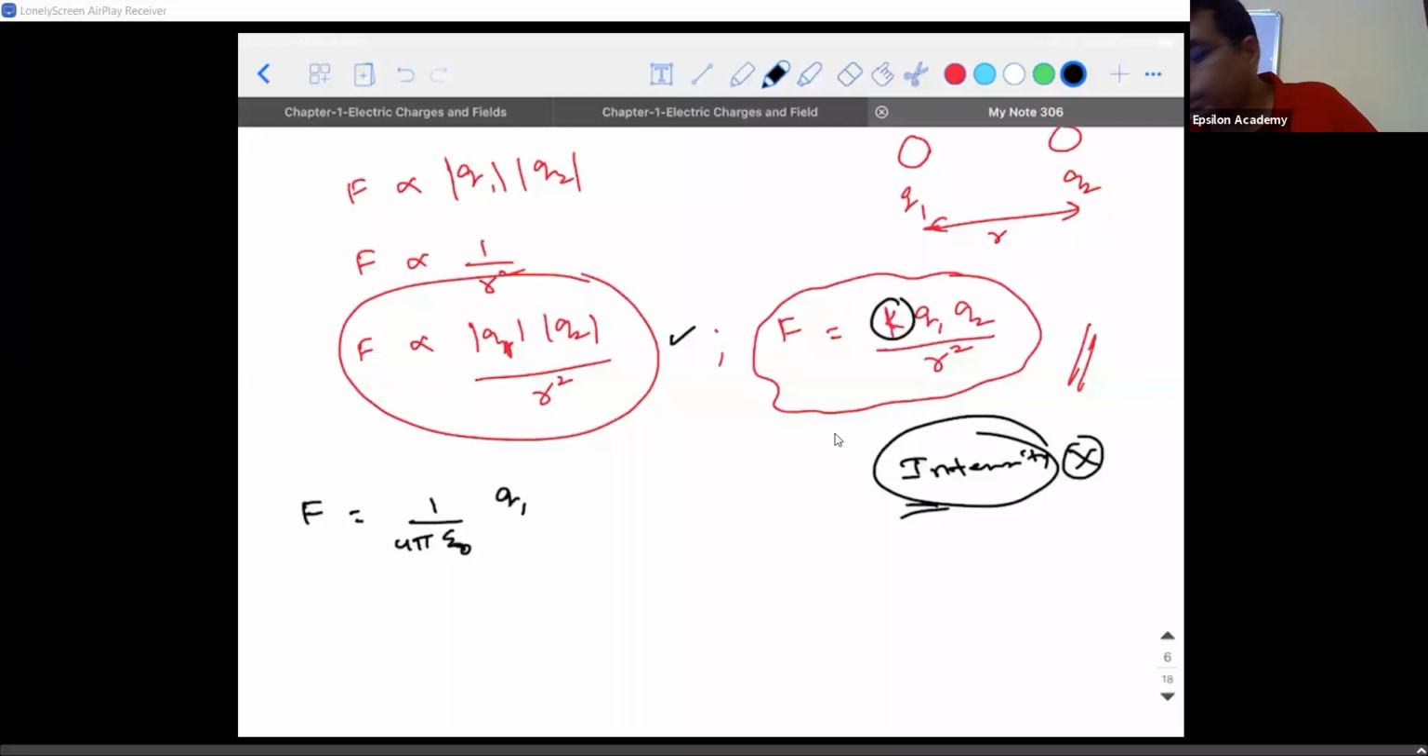Okay, now comes an important question. What does this epsilon naught mean?